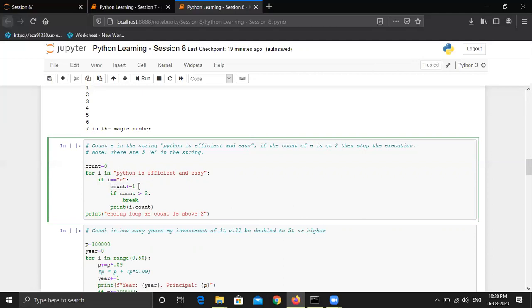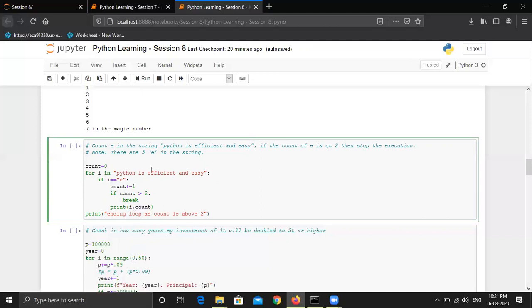Now count will hold the value 1 because this is the first E it has found. Then we will check if count is greater than 2. Of course not, because count holds the value 1. So it will be false. Then it will not stop the execution. It will continue. And finally, it will print I and count. So I holds the value E and count holds the value 1.